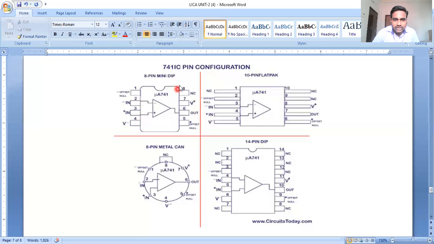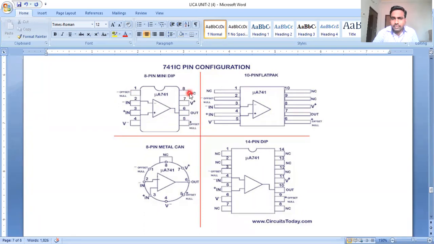This is one line, and this is another line. Dual line package. We know that pin 2 and pin 3 are the inverting and non-inverting terminals. V minus and V plus, the 4th pin and 7th pin, are the bias voltages. The sixth pin is where we take the output voltage V0, and the fifth pin and first pin are the offset null terminals, where we can apply offset null voltages. Okay, the eighth pin is nothing but a not-connecting pin.